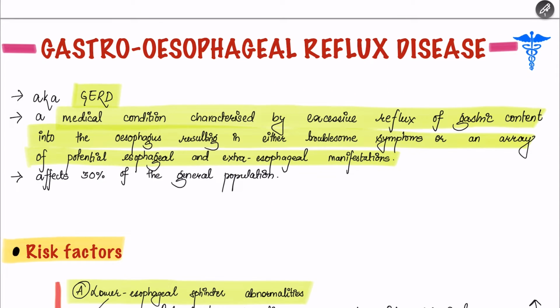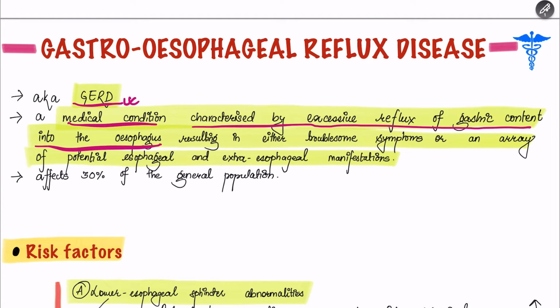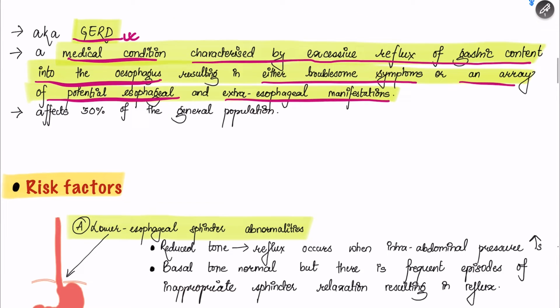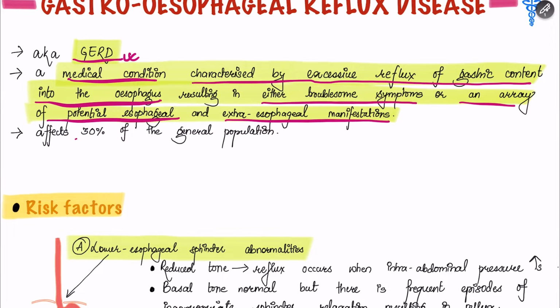Gastro-esophageal reflux disease, also called GERD, is a medical condition characterized by excessive reflux of gastric content into the esophagus, and this results in either troublesome symptoms or an array of potential esophageal and extraesophageal manifestations, which we'll be discussing later in this video. GERD is very common and it affects 30% of the general population.